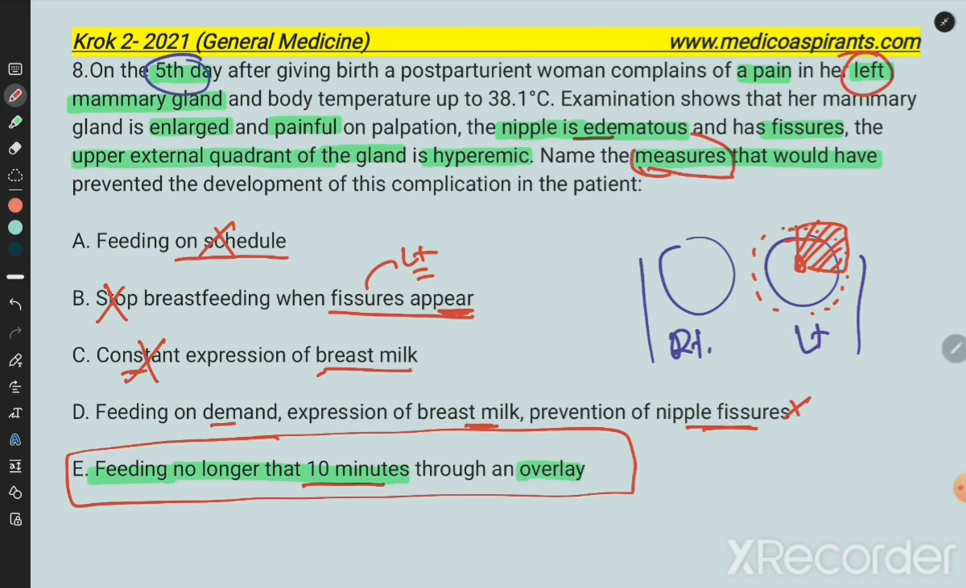This woman who has the baby consistently feeds the baby only from the left side for more than 10 minutes. That results in nipple edema, fissure formation, and the problem for the mother.